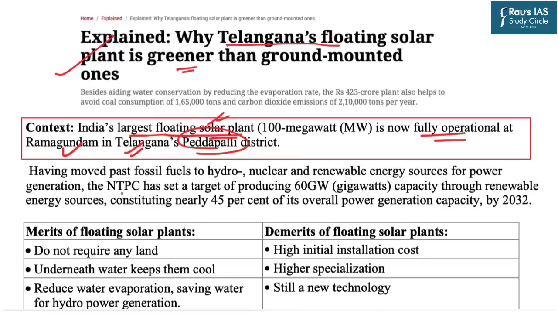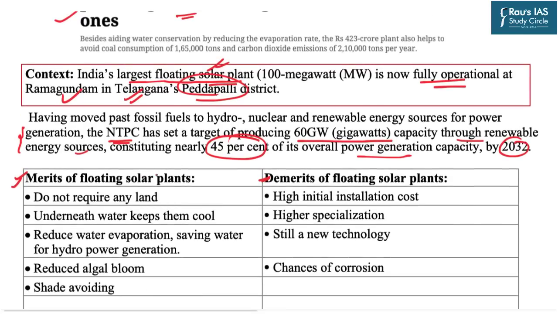And as we all know, NTPC has set a target of producing 60 gigawatt capacity through renewable energy sources, constituting nearly 45% of its overall power generation capacity by 2032. Now this fact is very important and can be used at several places in your GS3 as well as essays. Now in this session we are going to discuss the merits as well as demerits of the floating solar power plants. First of all, these solar plants are established over water bodies like canals or other wetlands, and that is why they do not require any extra land as is the case with the ground mounted solar plants.